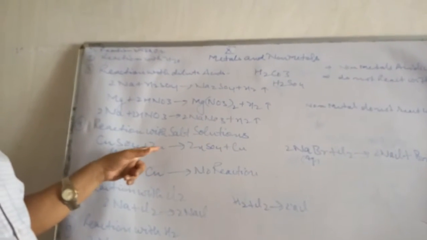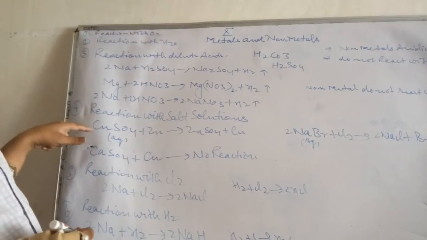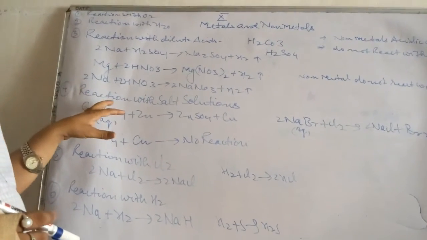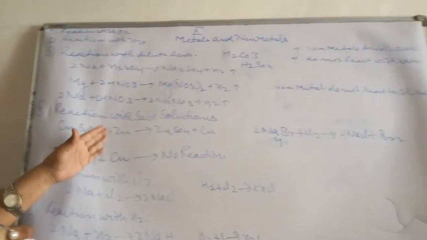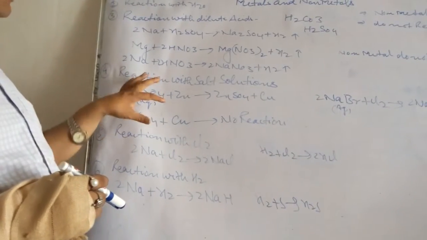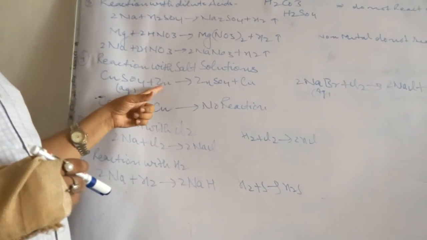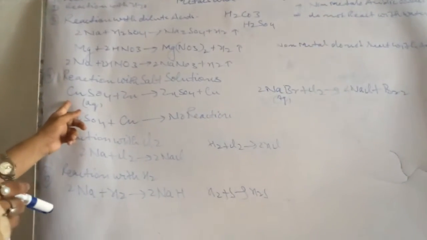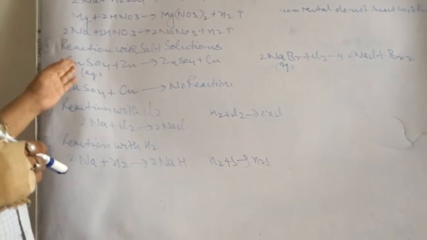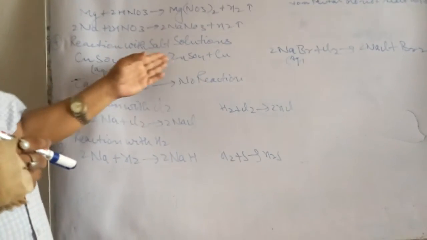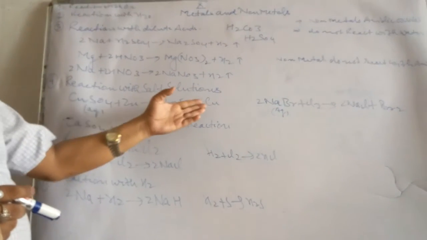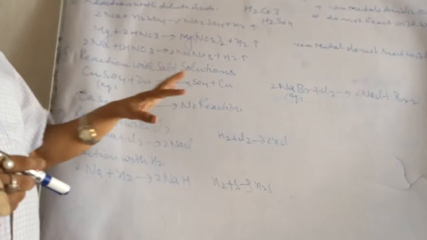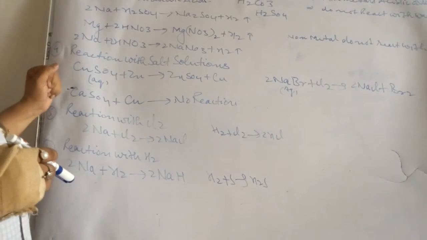If the treated metal is reactive, then the metal associated in the salt, there will be a reaction. Suppose copper sulfate aqueous solution is treated with zinc metal. Since zinc is more reactive than copper, zinc will displace copper and form zinc sulfate solution, and copper will be separated. A displacement reaction will take place.